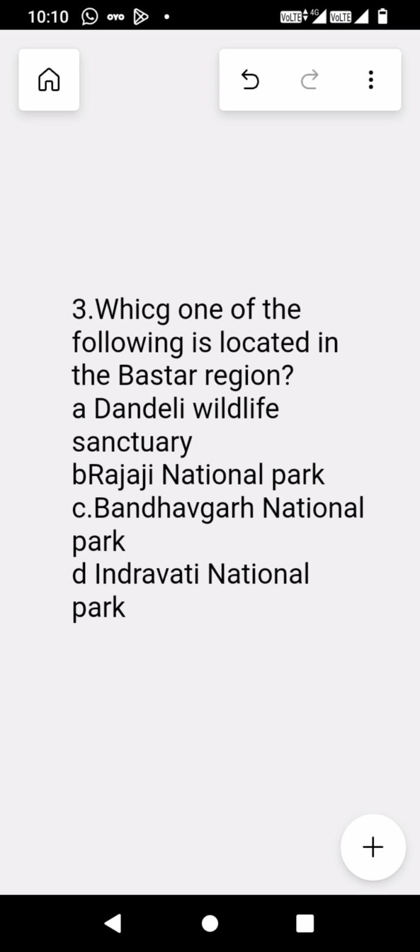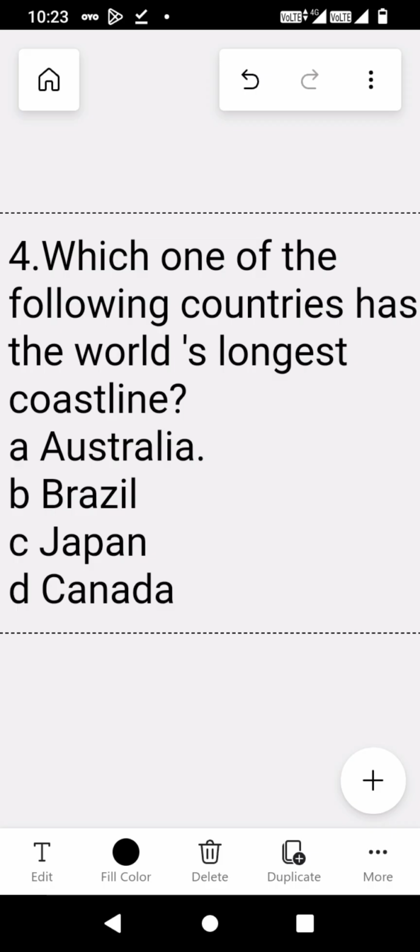The third question is, which one of the following is located in the Bastar region in India? The options are Dandeli Wildlife Sanctuary, B Rajaji National Park, C Bandhavgarh National Park, and D Indravati National Park. The correct option is Indravati National Park, which is in between Bijapur as well as Bastar district of Chhattisgarh. The name is derived from the Indravati river.